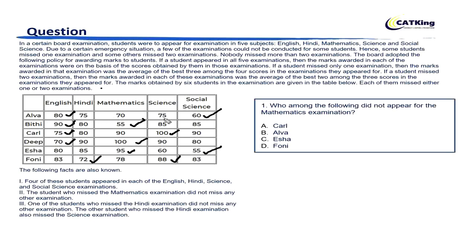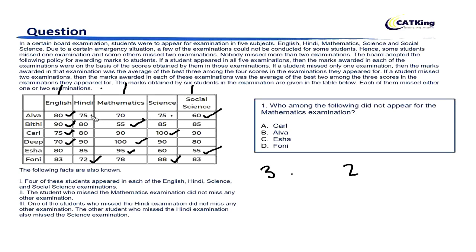Now we know that if any student appeared for 3, the marks in the other 2 would be best of 2, right? So let's take the condition of Alva. Let's say Alva appeared for English, maths and social science, right? If she appeared for English, maths and social science, the average of the best 2 would be how much? English is 80, this is 70, and this is 60. So the best 2 is 80 and 70, which is 150, and the average is 75, right? The average is 75.